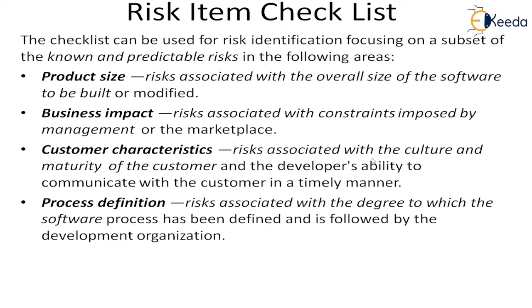So let's look at the risk item checklist. The checklist can be used for risk identification, focusing on a subset of the known and predictable risks in the following areas. So these are the areas we have to examine. First one is the size, risk with the overall size of the software. Because size will give complexity, and it will give planning problems, and it may create delivery problems. So what are the types of risks related to size?